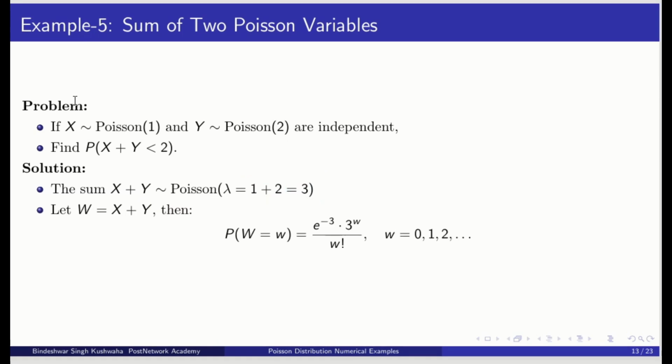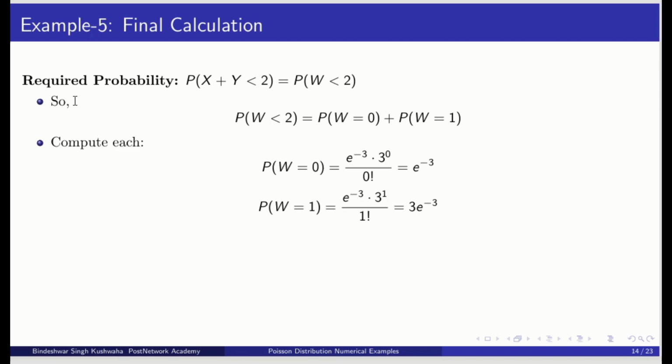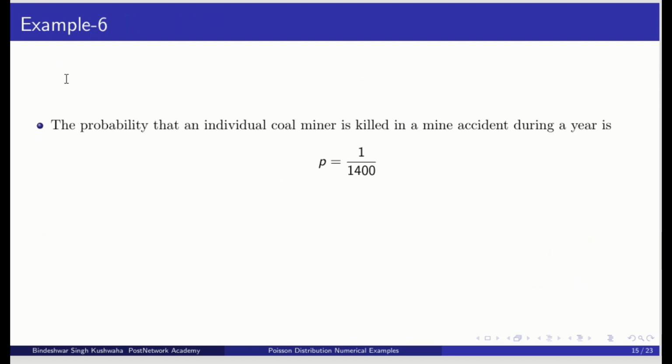So we assume that W is equal to X plus Y. Then we just plug in the values: W is equal to 0 and W is equal to 1. We add them, plug in, and finally we get 0.1992.